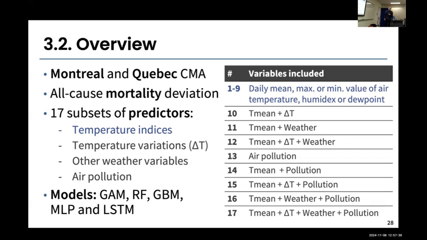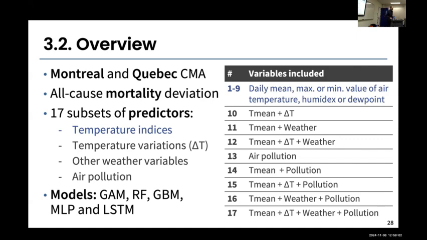And we used again the same machine learning models that I've presented before, but just a subset of them based on their architecture. We know that GAM was pretty much similar to the GLM and to the DLNM. So we use GAM, random forest, gradient boosting, and the 2 neural network models. So 5 models here times 17 subsets of predictors times 2 regions. That's a lot of models to train.